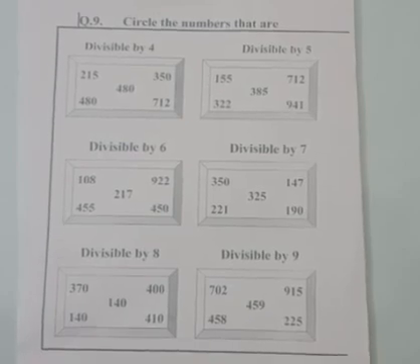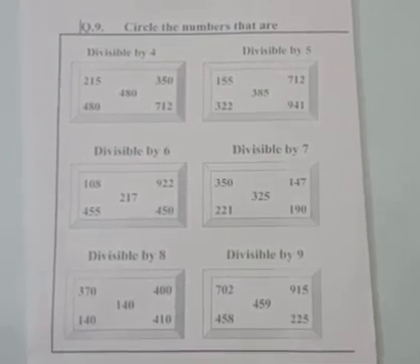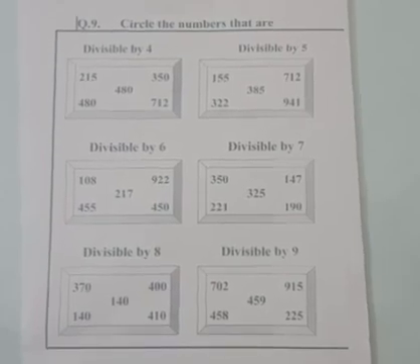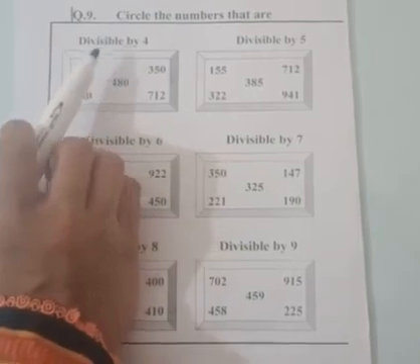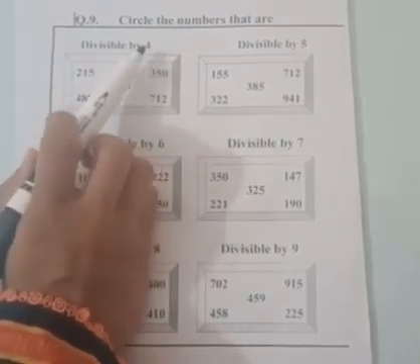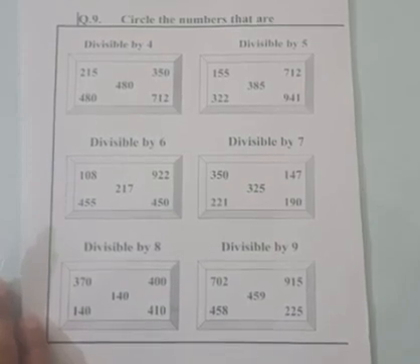Today we'll do question number 9 of Remedy Back Maths, page number 5. Question number 9 is circle the numbers that are. First we have to find the numbers that are divisible by 4. We have already learned about the divisibility rules.